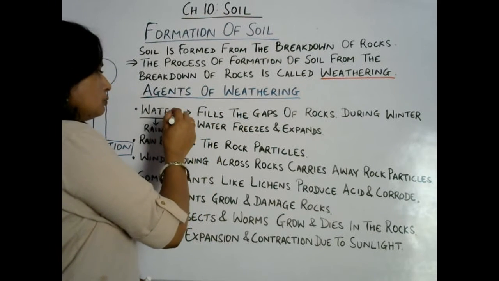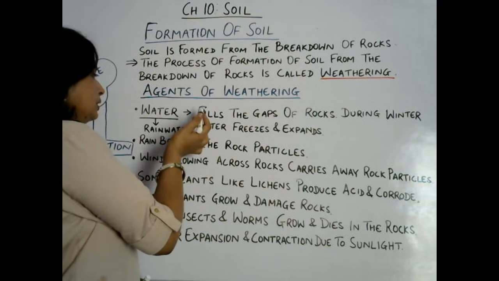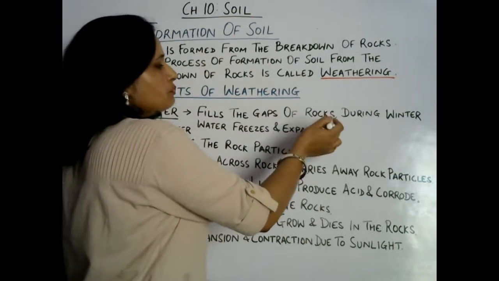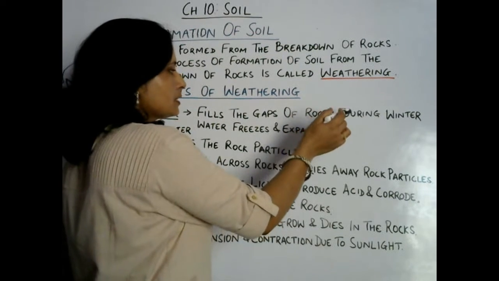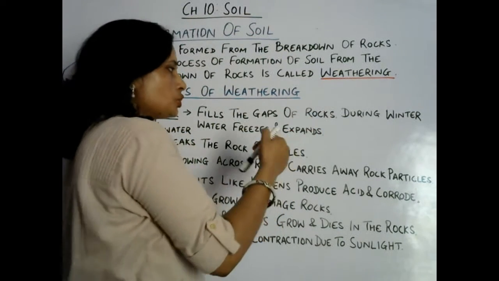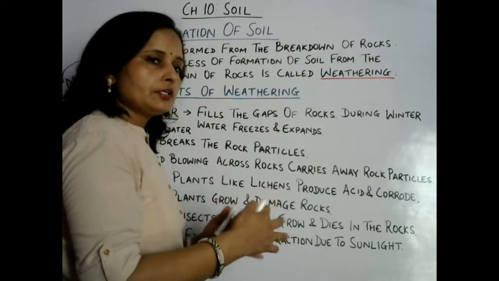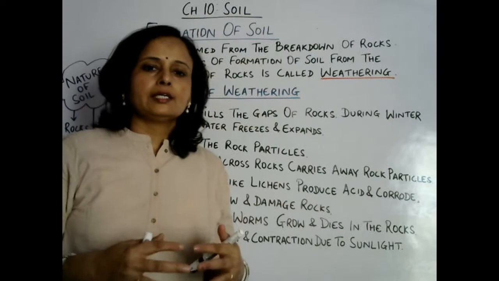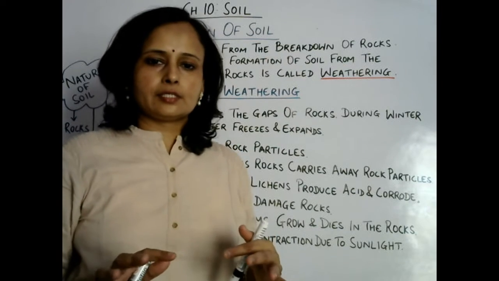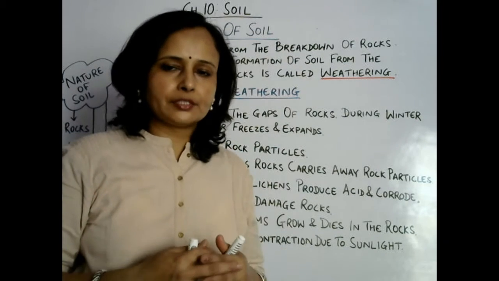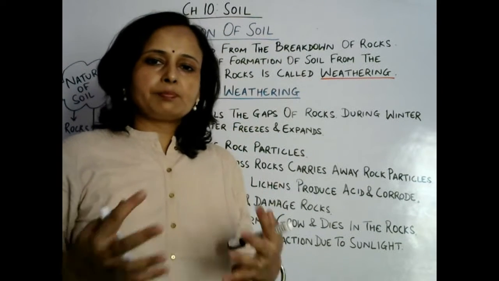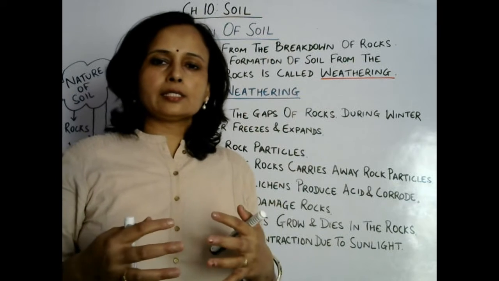What happens? The water, either it may be rainwater or river water, fills the gaps of rocks, that are called crevices, and those gaps of rocks filled with water, during winter time that water freezes due to the low temperature, and after freezing ice expands. We know that ice expands.